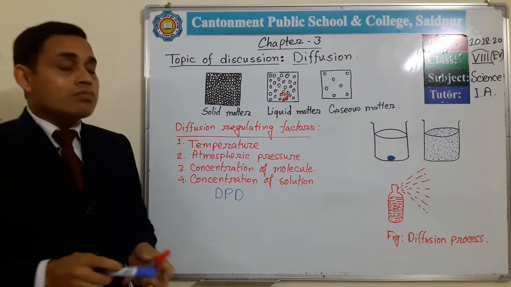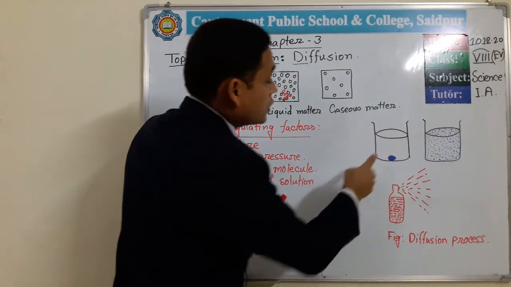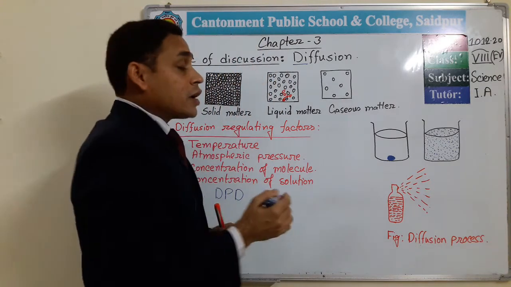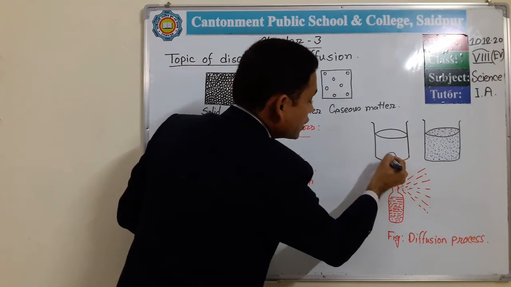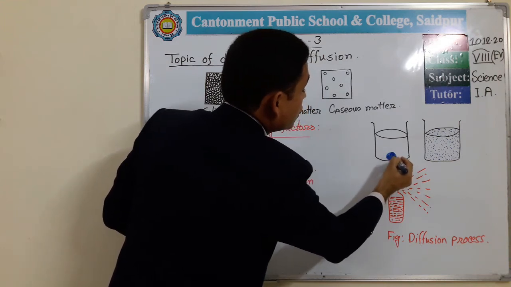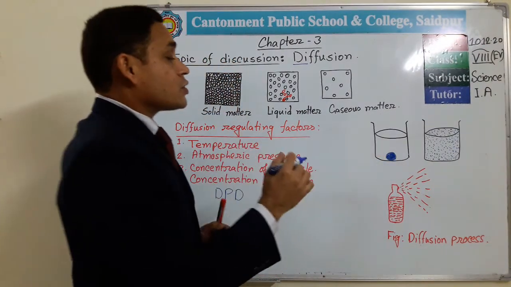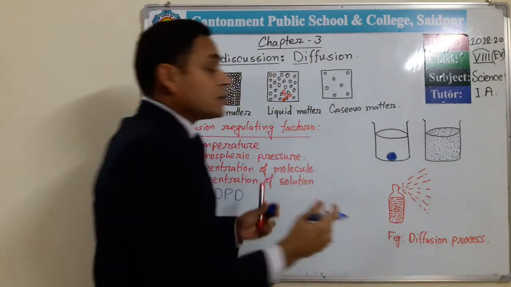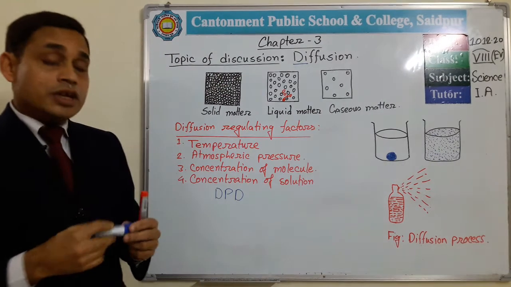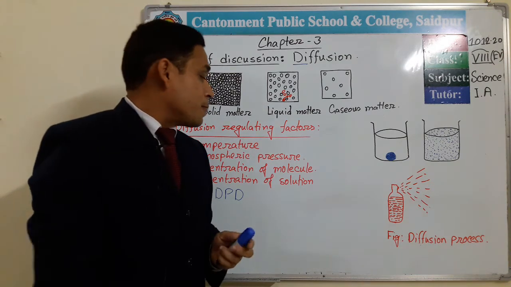Then concentration of molecules. Suppose in this beaker I drop one color crystal, very small in size. But if I drop a very large color crystal here, then the concentration or the amount of color crystal increases. So this large piece of color crystal makes the water equally colorful very fast. So this is concentration of molecules. If the concentration of molecules is high, then the diffusion rate is also high.